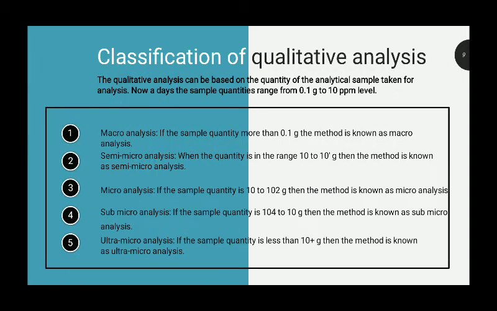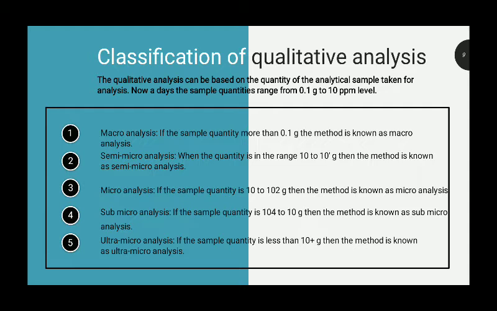Classification of qualitative analysis. The qualitative analysis can be based on the quantity of the analytical sample taken for the analysis. Nowadays, the sample quantities range from 0.1 gram to 10 ppm level and they are classified on that basis.